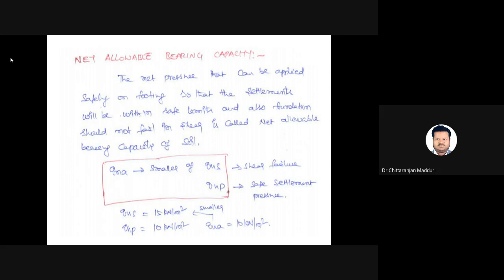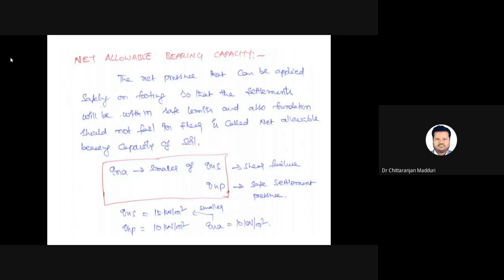That's why net allowable bearing capacity is introduced. The net pressure that can be applied safely on the footing so that the settlement will be within safe limits, and also the foundation should not fail in shear, such type of pressure is known as the net allowable bearing capacity of the soil.